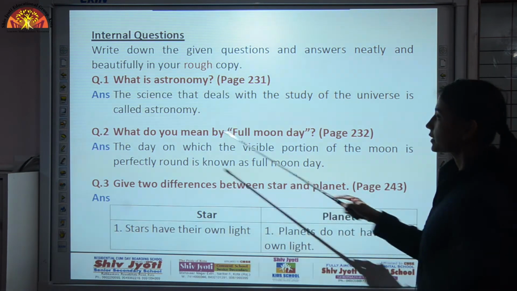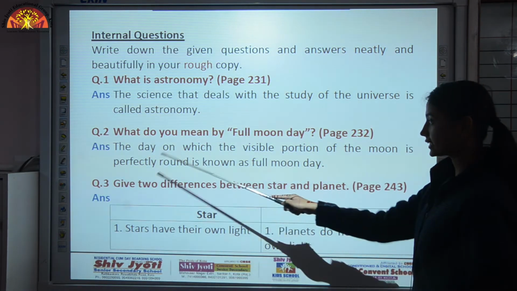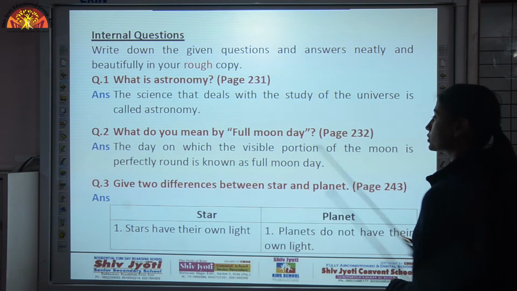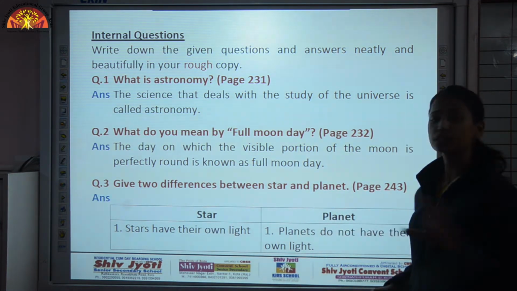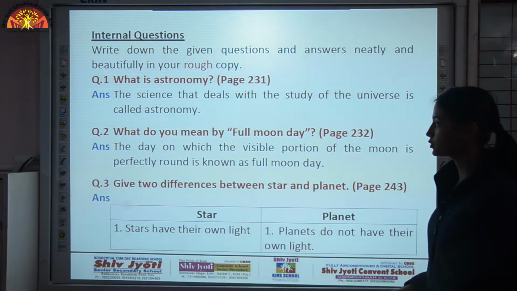Then what do you mean by full moon day? The day on which the visible portion of the moon is perfectly round is known as full moon day, on which the complete part of the moon is visible, that is full moon day.